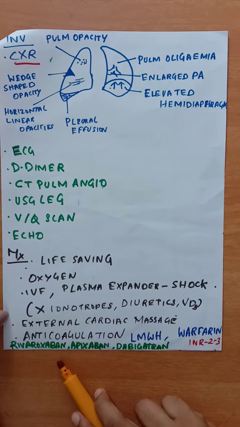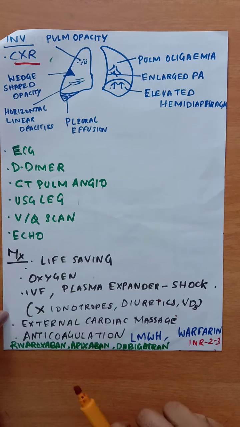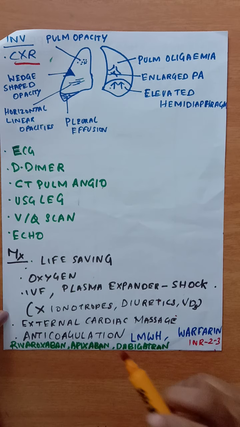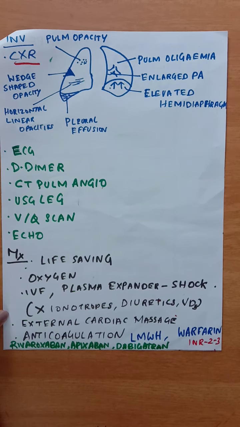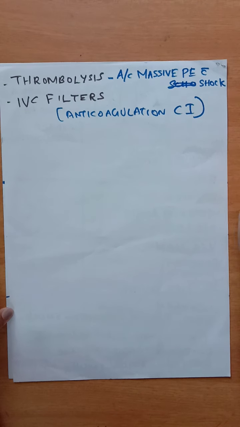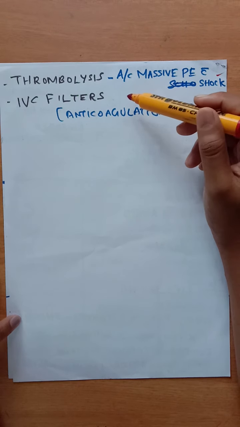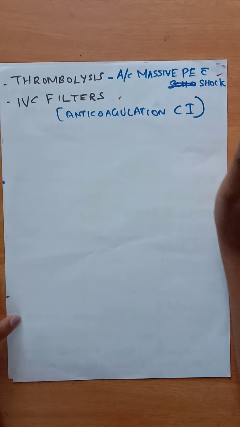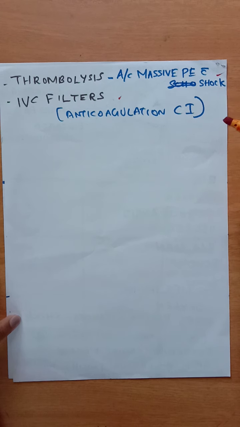And other newer oral anticoagulants also can be used, like rivaroxaban, apixaban, dabigatran. For rivaroxaban and apixaban, we need not use low molecular weight heparin before. But for dabigatran, we should use 5 days of low molecular weight heparin before starting this. And next, thrombolysis with tenecteplase in case of acute massive pulmonary embolism with shock. And IVC filters or vena cava filters can be used in patients in whom anticoagulation is contraindicated.